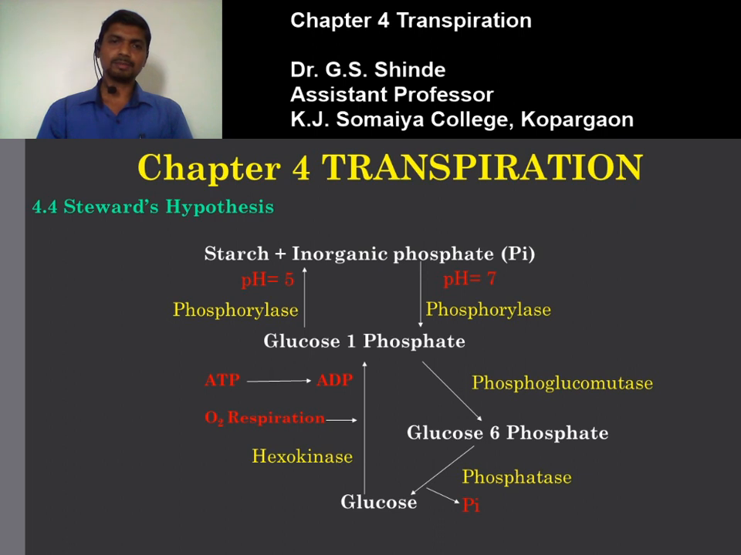The glucose 1-phosphate further converts into starch and inorganic phosphate in the presence of the enzyme phosphorylase at pH 5. So starch is osmotically inactive. It decreases the osmotic pressure, so exosmosis takes place in the guard cell. The guard cell becomes flaccid. As a result of this, stomata get closed. So this is the mechanism for the opening and closing of stomata proposed by Stewart. So this is called Stewart's hypothesis.